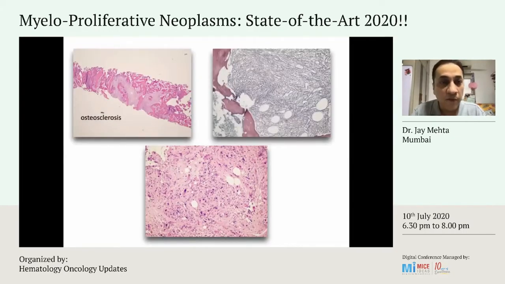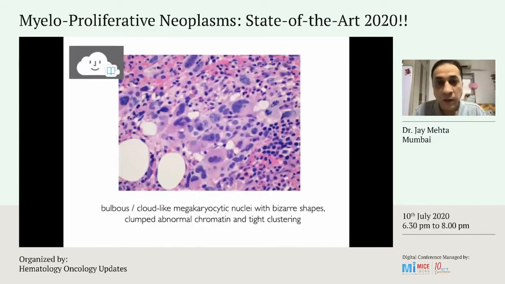So here on the top left, you see this very characteristic osteosclerosis, very dense, thick bone. And as hematologists, you will yourself realize when you find it difficult to actually tap the marrow because it's really thick, hard bone and it's fibrotic. And you see this very typical bulbous cloud-like nucleus here. You can see this, it's a hypolobate nucleus, and there is hyperchromatism. It looks extremely blue vis-a-vis this grayish color that you see in the bystander cells.